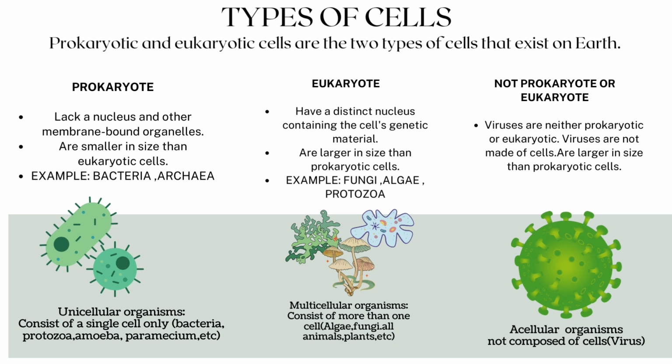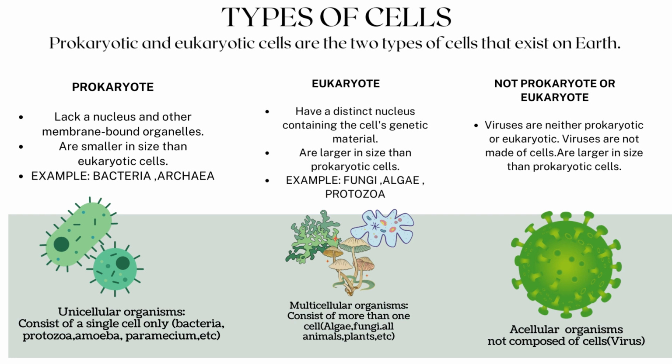They are found in bacteria and archaea. Prokaryotic cells do not have a nucleus or other membrane-bound organelles. Instead, their DNA is located in a region called the nucleoid. Prokaryotic cells are also smaller than eukaryotic cells.